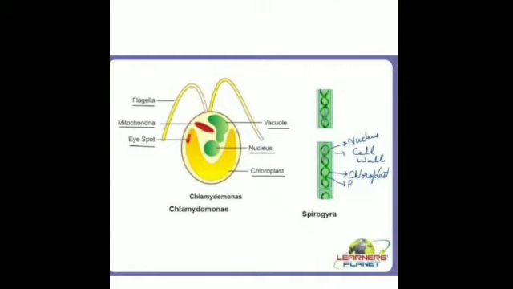When we talk about unicellular plants or single celled plants like Chlamydomonas, the diagram that you can see over here, and simple multicellular plants like Spirogyra, the transport of substances takes place through diffusion. Diffusion is the movement from a higher concentration area to a lower concentration area, and this takes place through the cell wall of the plants. Is that clear? That is, exchange of gases and of substances takes place through the diffusion process.